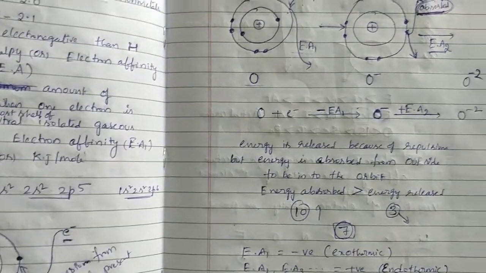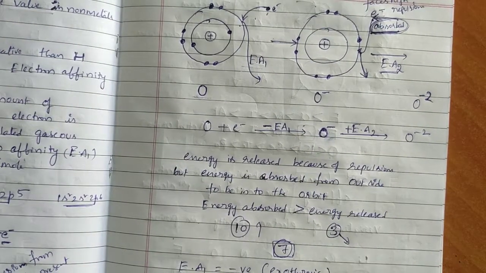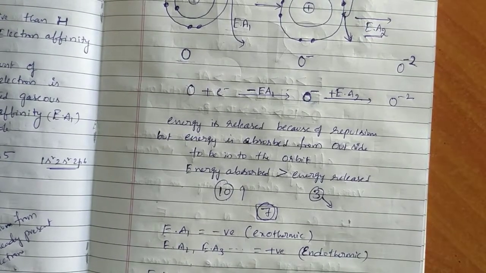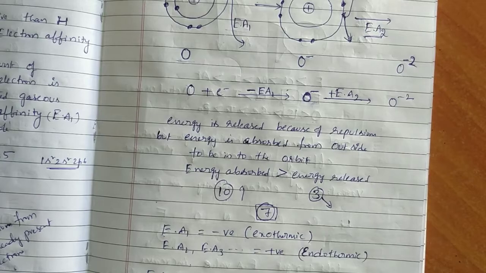I hope you are clear. Coming to EA1, EA2 values are also very important. Remember carefully: EA2 and EA3 are positive values. EA1 only is a negative value.